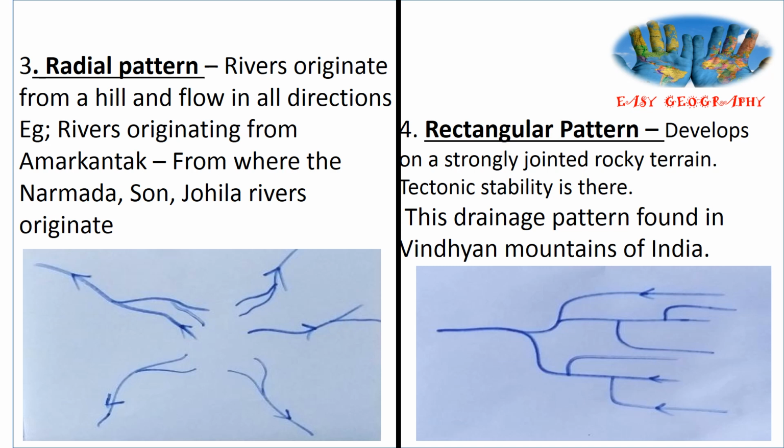Then the rectangular drainage pattern. It develops on a strongly jointed rocky terrain. That region should be tectonically stable. In India, this drainage pattern is found in the Vindhyan mountains. That's about the drainage patterns. In India, the major drainage patterns are dendritic, trellis, radial and rectangular patterns, and the locations are also very important.